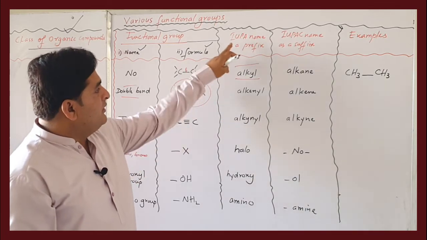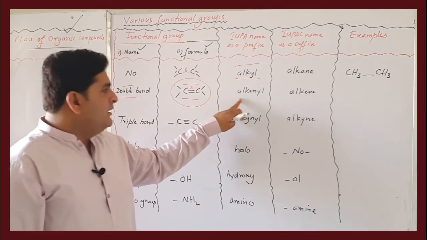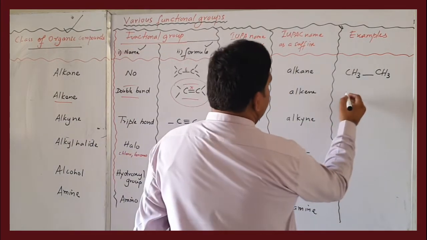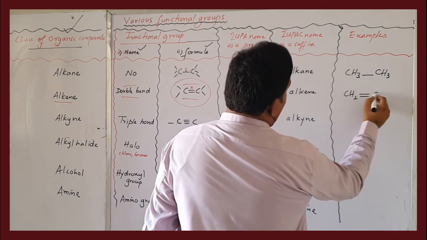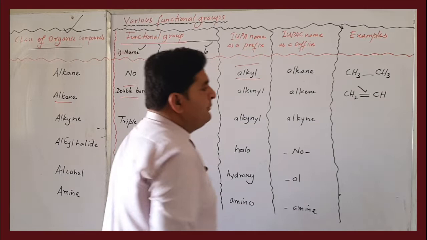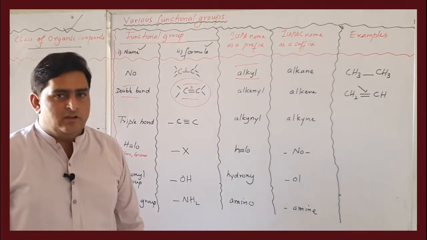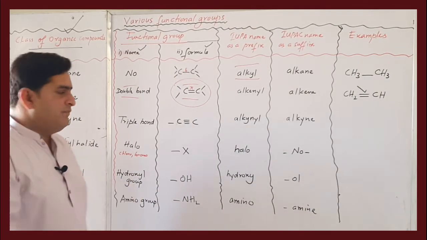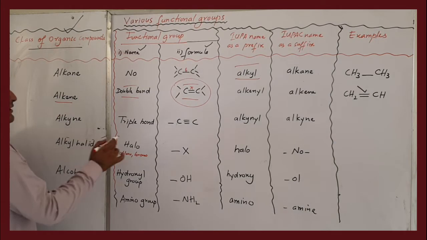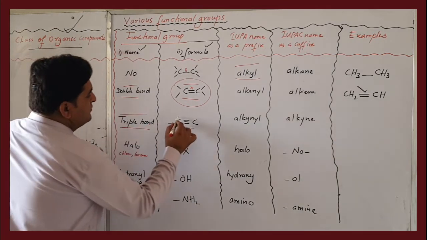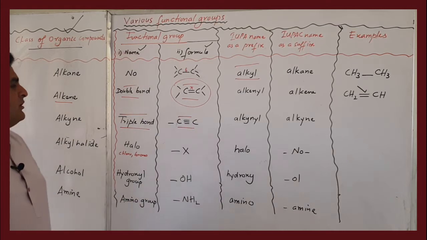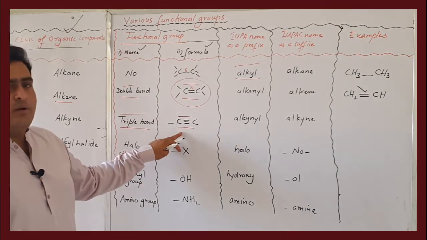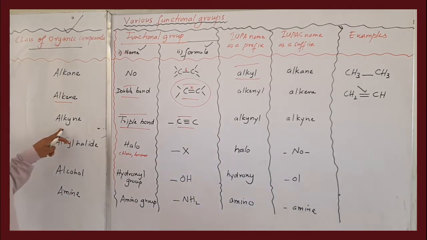Their name as a prefix is alkenyl, as a suffix is alkene, and as an example we can take ethene. The presence of this double bond implies that the compound is an alkene, and this double bond is the reactive site of alkenes. Alkynes have a triple bond. If you see a carbon-carbon triple bond in a compound, that is the functional group or reactive site, and the family of this compound is called alkynes.